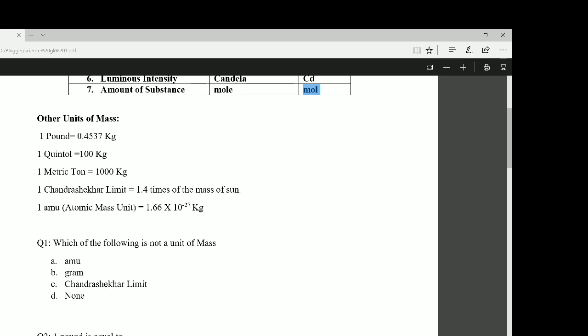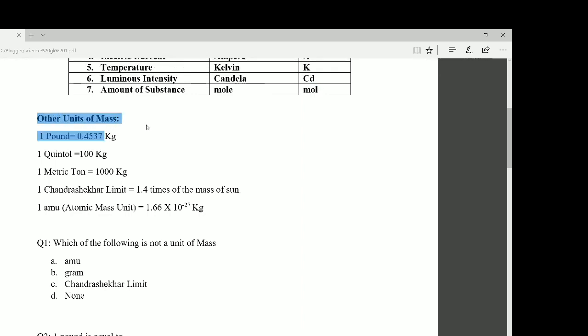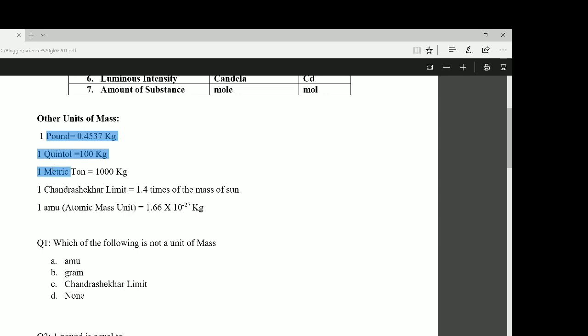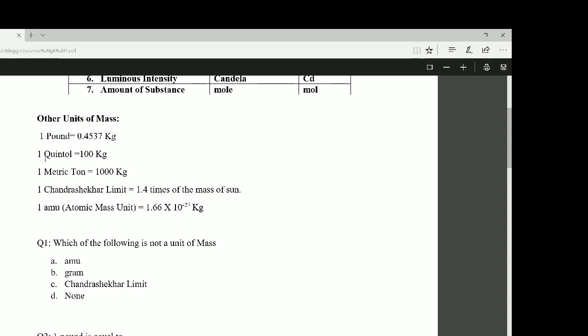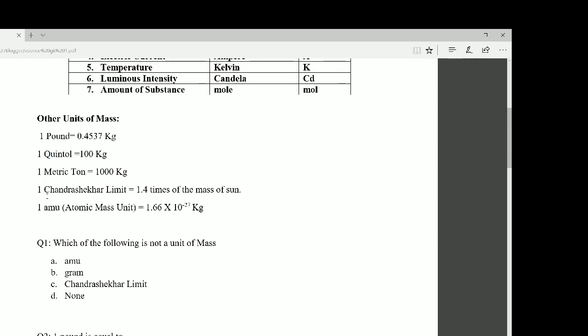Other units of mass are pound, quintal, metric ton, AMU, and Chandrasekhar limit. 1 pound equals 0.4537 kg, 1 quintal equals 100 kg, 1 metric ton equals 1000 kg, and 1 Chandrasekhar limit equals 1.4 times the mass of the Sun.